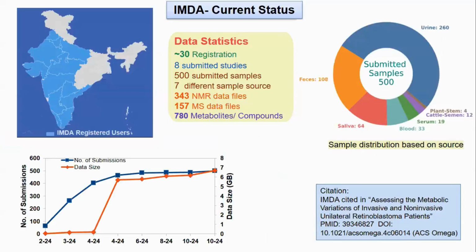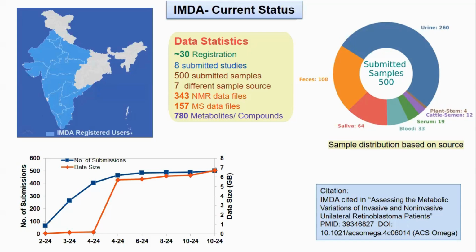This is the current status of the IMDA. In total, registration of the IMDA has reached approximately 30. This map shows the different locations in India where the users registered for the IMDA database are located, and 8 studies have been submitted in total to our IMDA